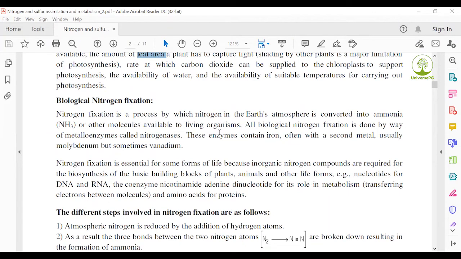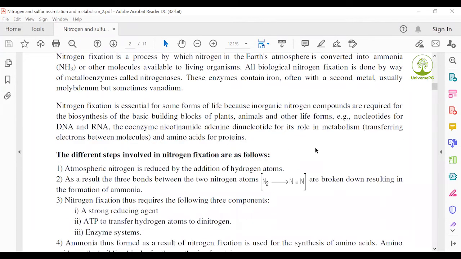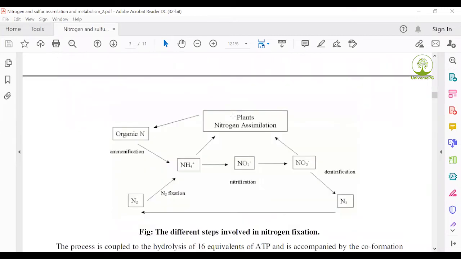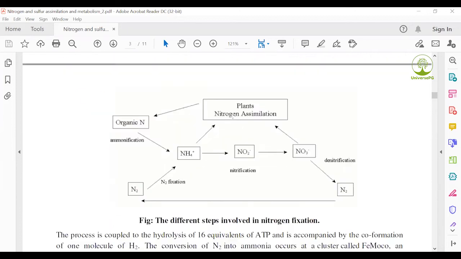Nitrogen fixation generally occurs in some steps. In nitrogen fixation, see the figure, plants' nitrogen assimilation. Plants' nitrogen assimilation first goes to organic nitrogen. Organic nitrogen, then ammonification.